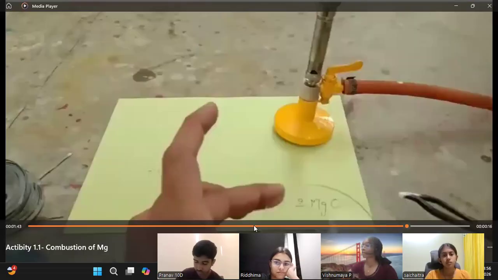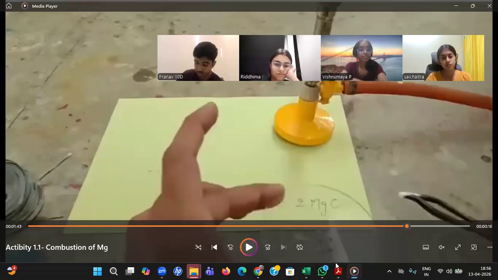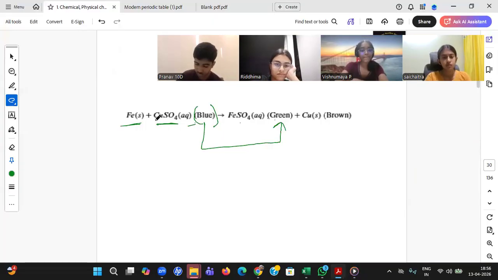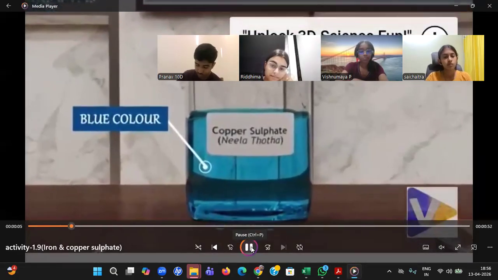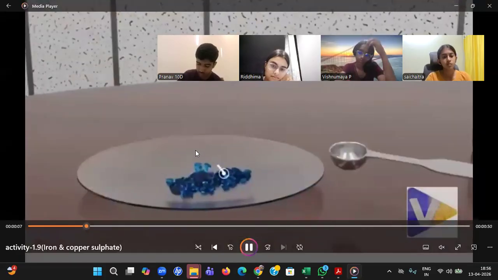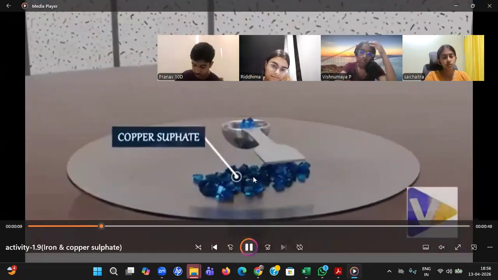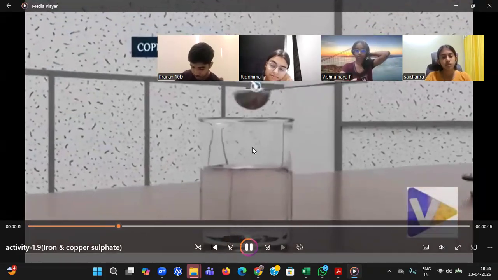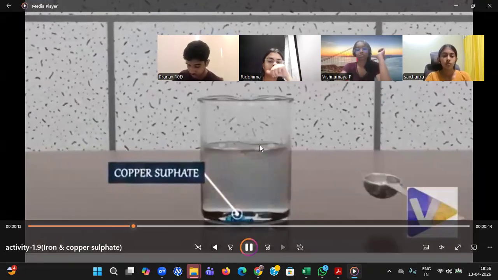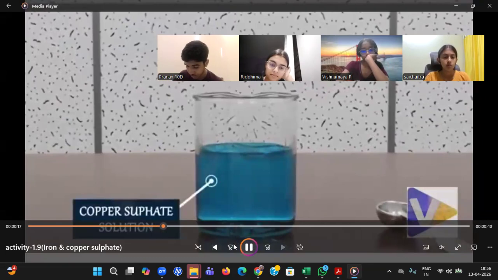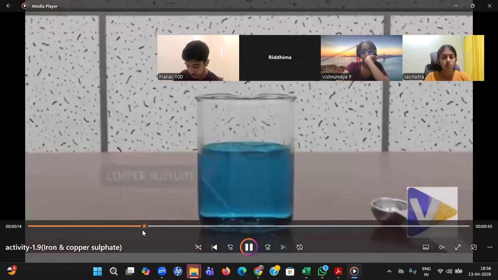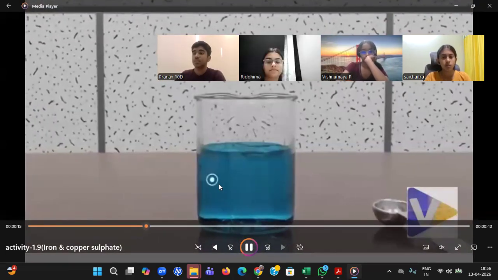Yes, look here, students. What all do I need to take? I need to take an iron nail and copper sulfate aqueous, meaning solution. You see, this is copper sulfate solution. Sir, solution means what? Solution is nothing but you need to take a salt, copper sulfate salt, and mix it with water. Copper sulfate solution. And see what is the color? It's a blue color. Please observe here, students. Okay, Pranav, are you observing, beta? Okay, it's a blue color.